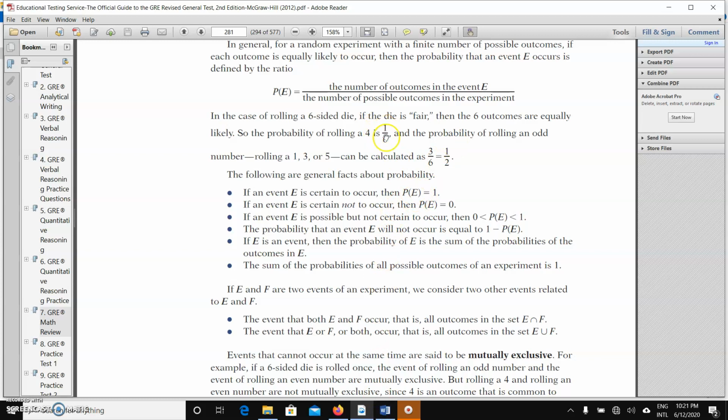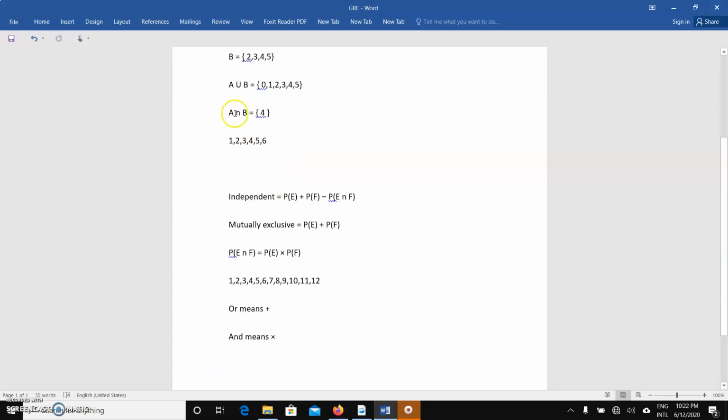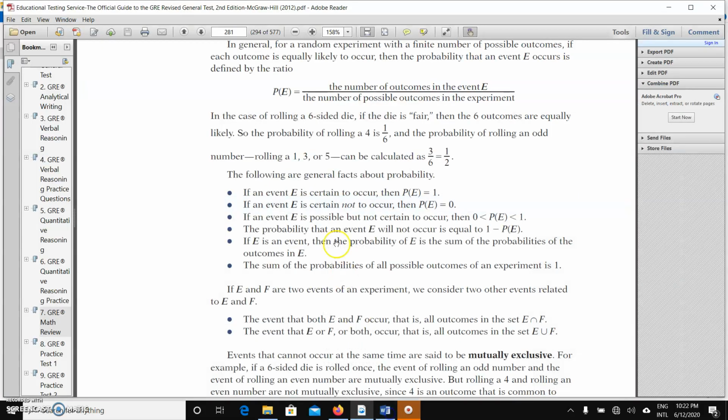That's why 1/6. And the probability of rolling an odd number is what? If you are asked the probability of picking an odd number, you take the total number of odd numbers between 1 and 6, which are 1, 3, and 5. Those are 3. So 3/6, and that gives you 1/2. The probability is 1/2.